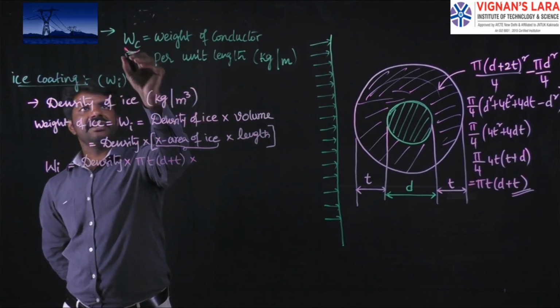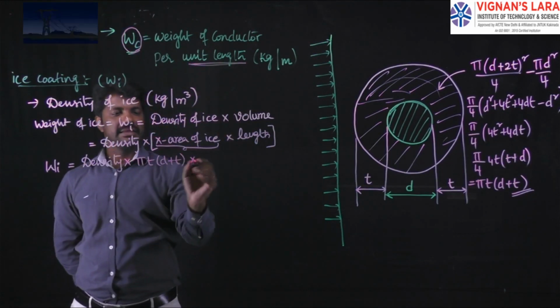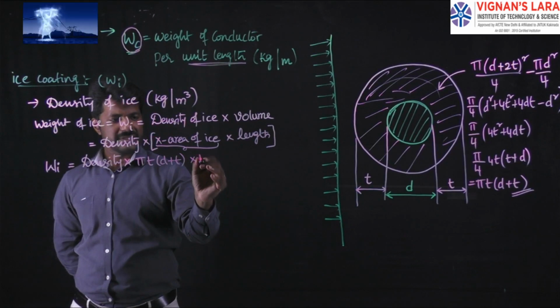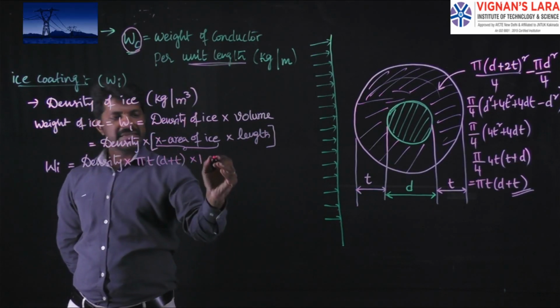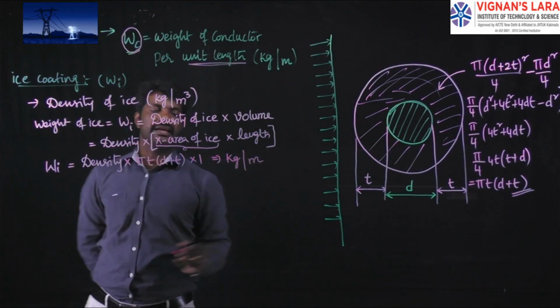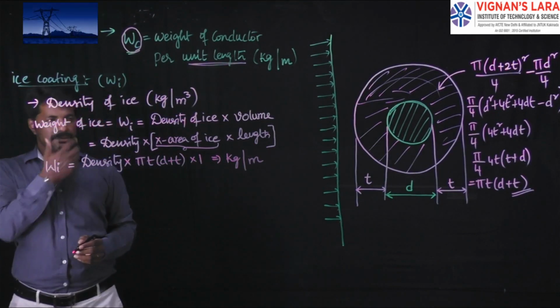As I know, the weight of the conductor is defined for unit length, 1 meter, that is why I put the length here as 1 meter. Since the length is 1 meter, I will get the ice weight in kg per meter, because the conductor weight is also in kg per meter length.